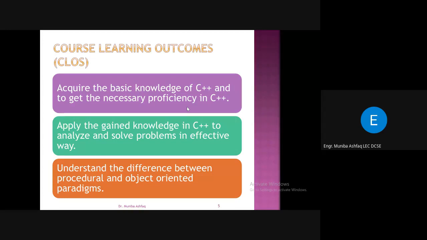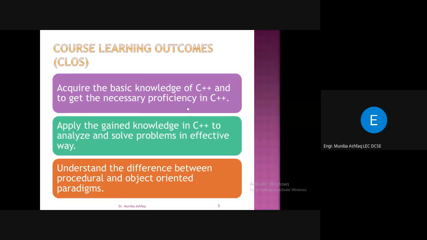The third one is to understand the difference between the procedural and the object-oriented paradigms. C++ is actually an extension of the C programming language, and the basic feature of C++ is that it is object-oriented. But you are at the beginner level, so you won't go into detail of object-oriented programming.